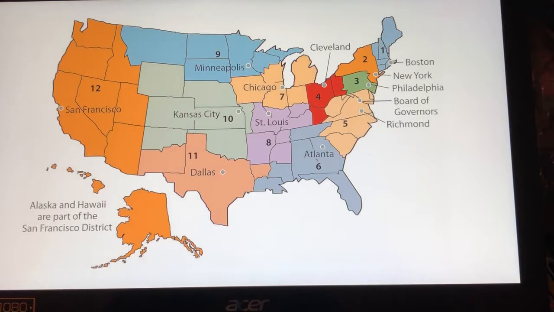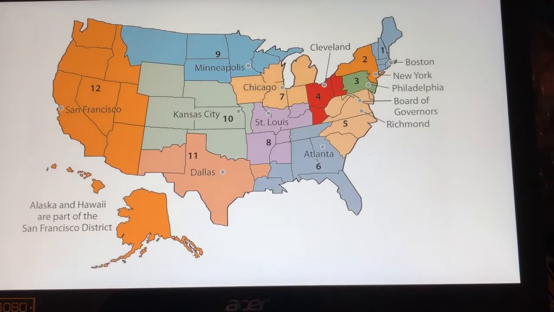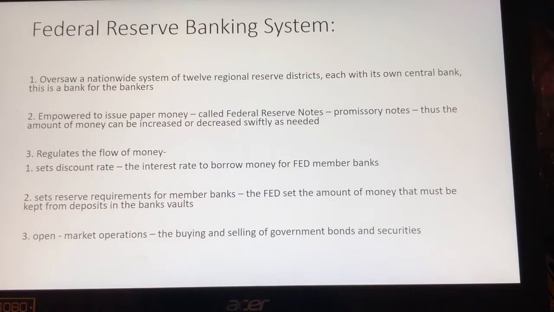So Dallas, the regional bank, realized that, and they started printing out more of this money, sending this money to Houston so that people could be able to meet their demands of what they needed. So let's just talk about the functions of the Fed.